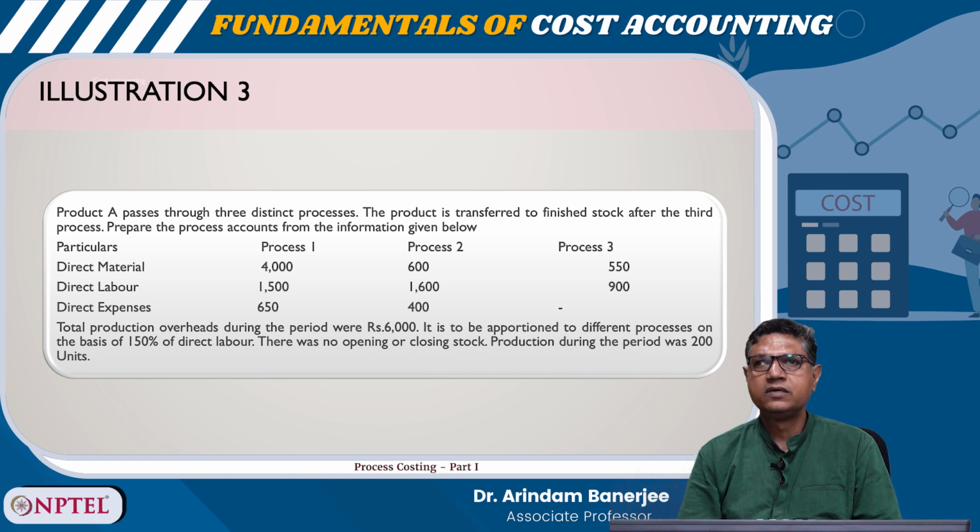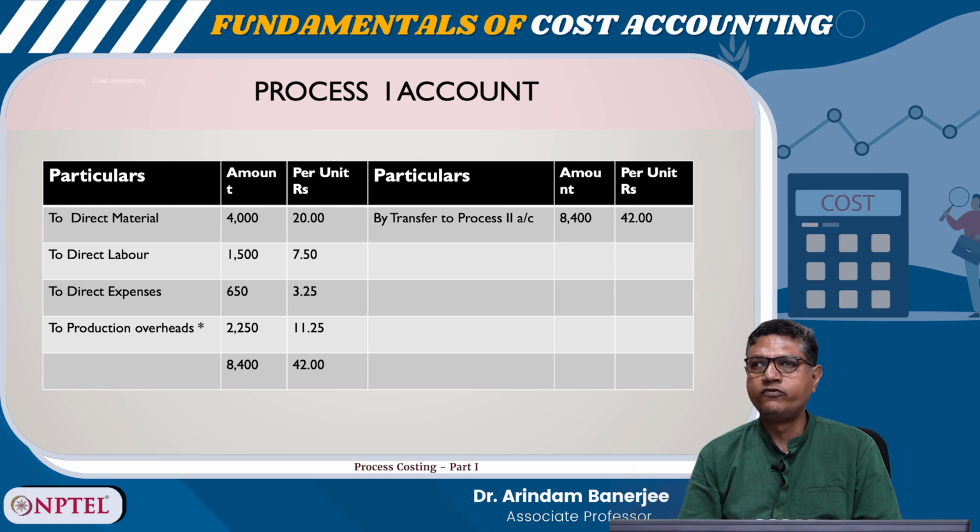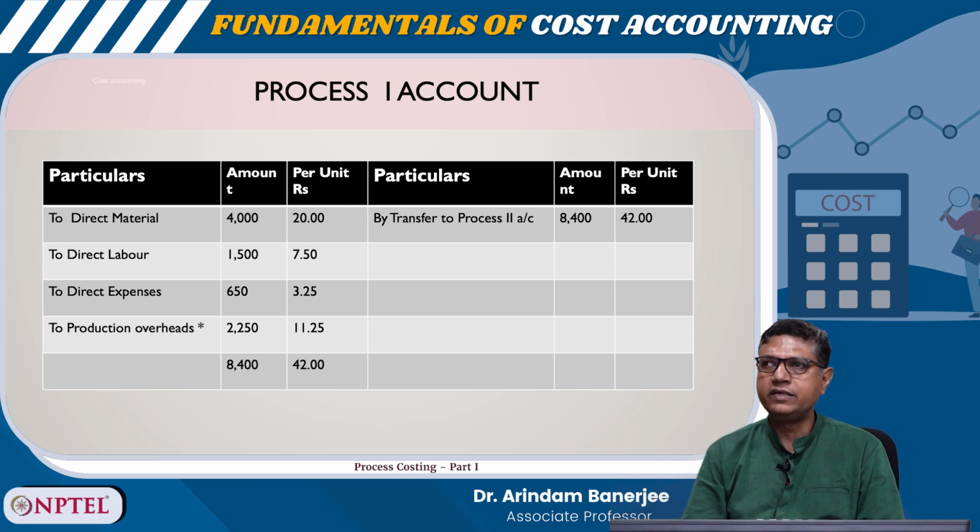So, in the process account, on the debit side, direct material 4,000, so per unit is 20, direct labor 1,500, per unit 7.50, direct expenses 650, that is 3.25, production overhead 2,250, we will see the working for production overhead, per unit is 11.25. So, the total amount is 8,400, per unit it is coming to 42. So, I am transferring this to process 2, transferred to process 2, 8,400 and per unit is 42. So, in process 2, 8,400 has been transferred from process 1.